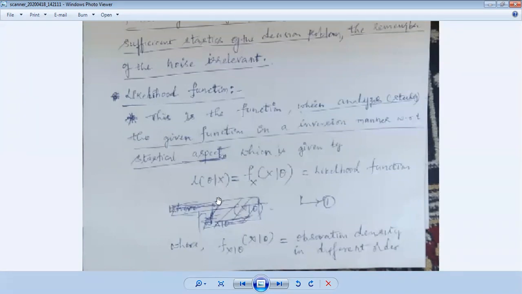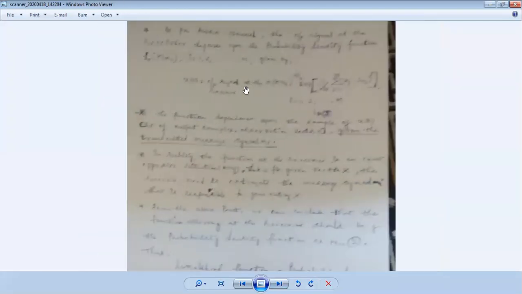So that means the likelihood function is L of theta bar x is equal to f of x bar theta, which is the observation density of the different order at the receiver. Okay, so look back here. What really happens is simple. See, this is x of t here, the output of t.